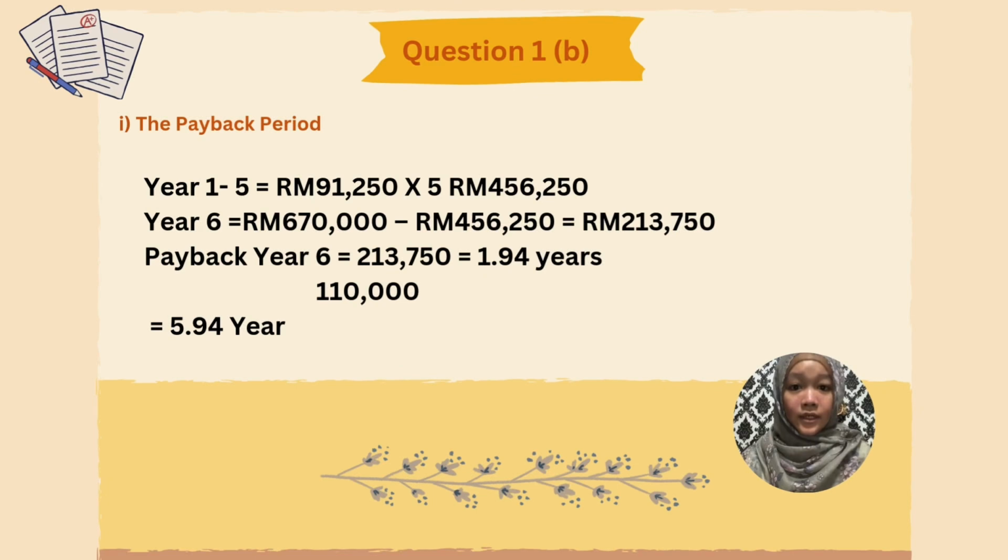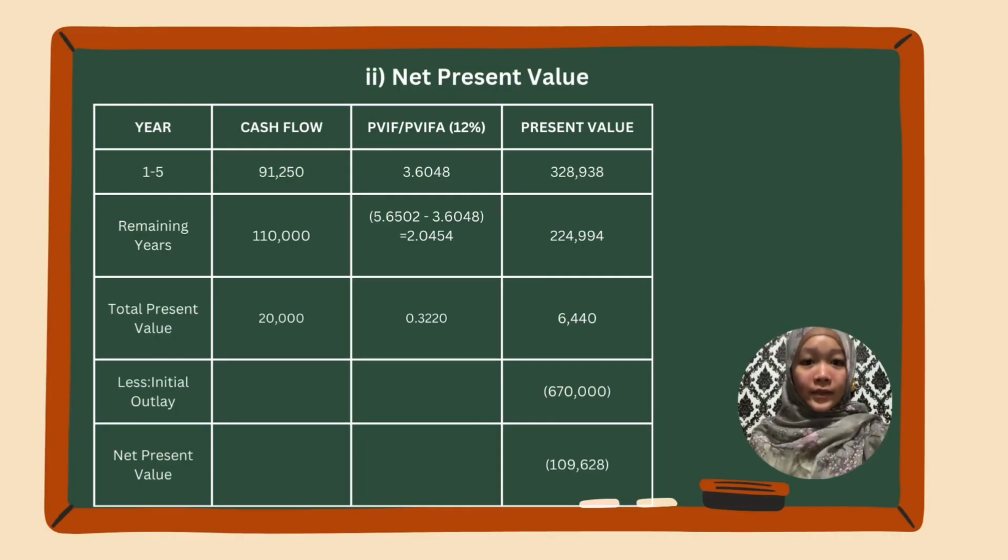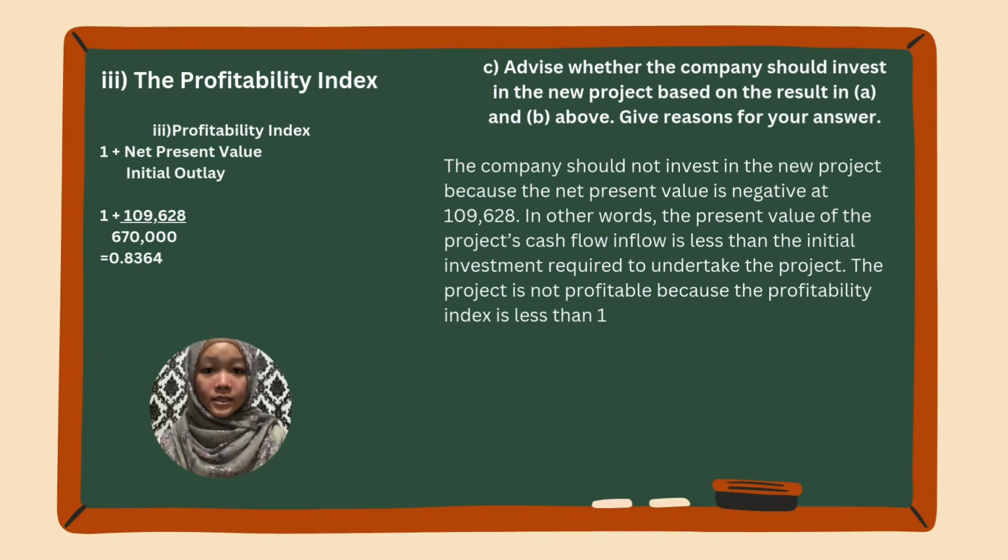The payback period is 5.94 years. Next, the amount of net present value is negative 109,628. The profitability index is 0.8364.